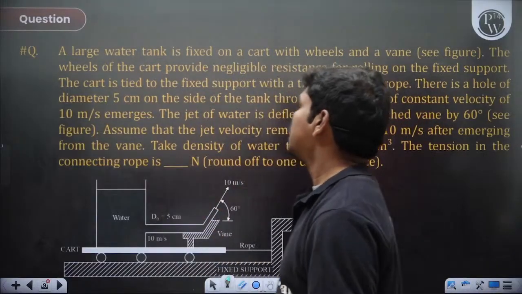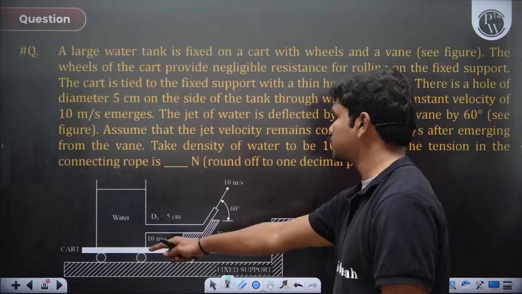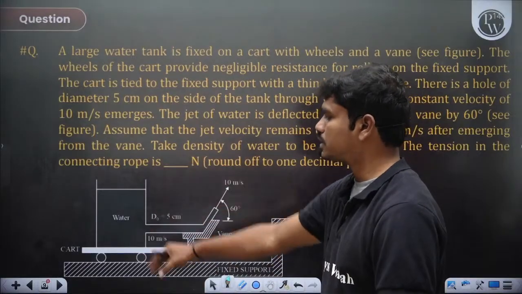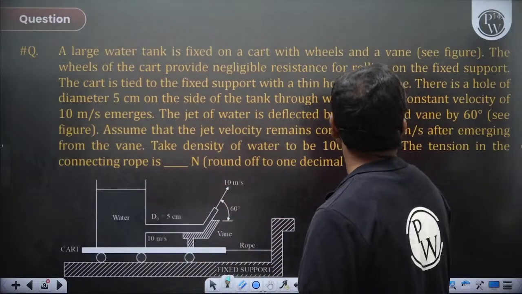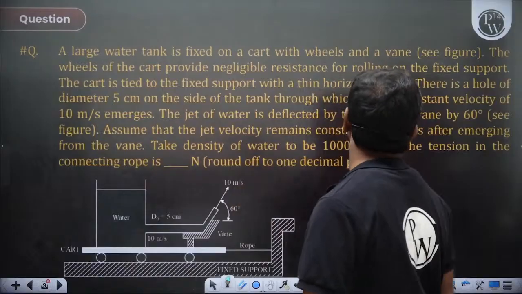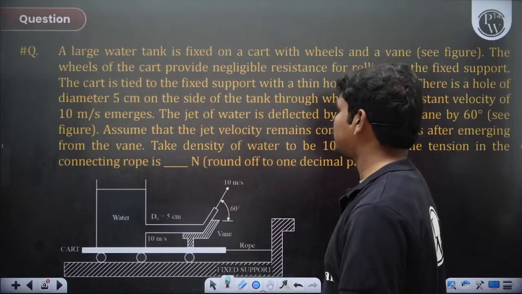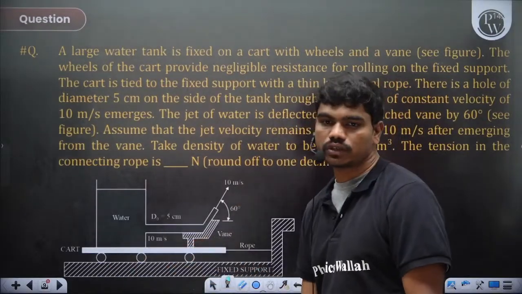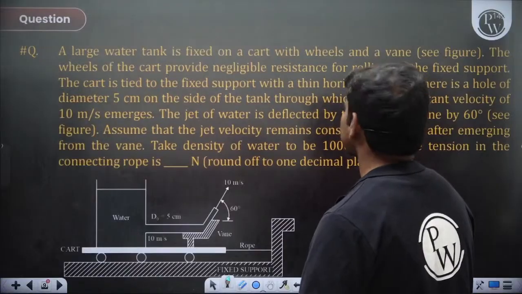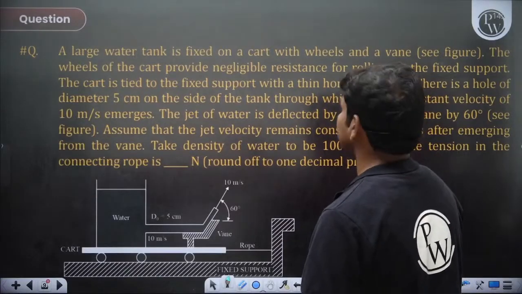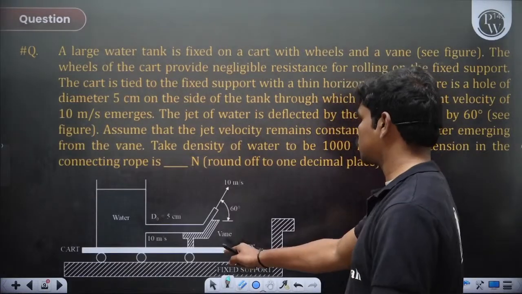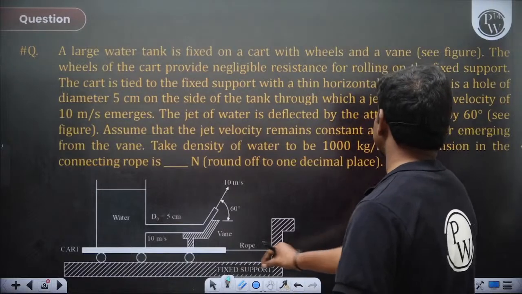So let's see, a large water tank is fixed on a cart. There is a cart here, and on this cart there is a water tank sitting, and a vane. So there is a vane like this. The wheels on the cart provide negligible resistance, so at the locations of the wheel the friction is very small for rolling. The cart is tied to the fixed support with a thin horizontal rope.